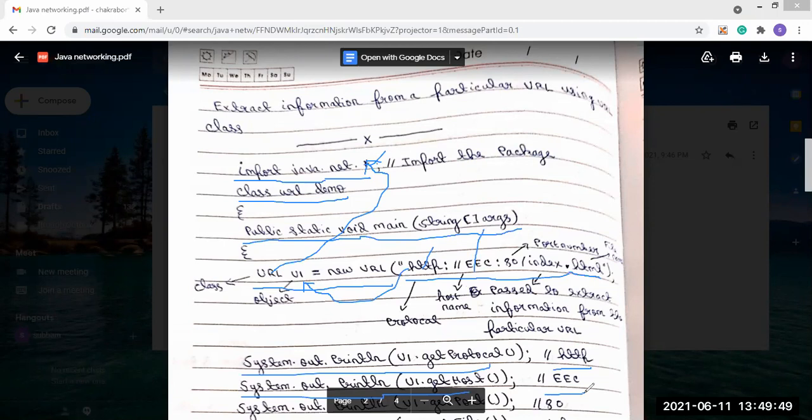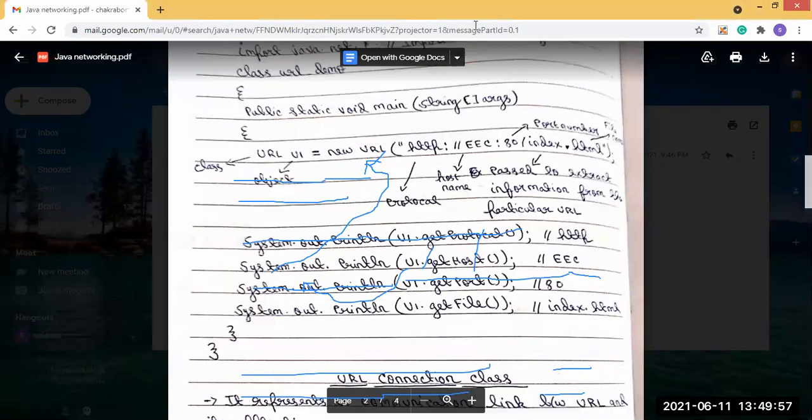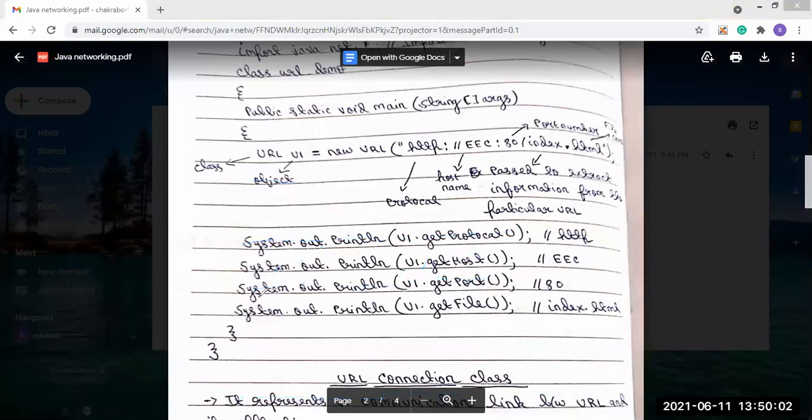Next, we will use system.out.println u1.getPort. Through the URL class object we are calling the getPort method. This will show the port number that is present in the URL. In this case, what is the port number? It is 80. So the output will be shown as 80.